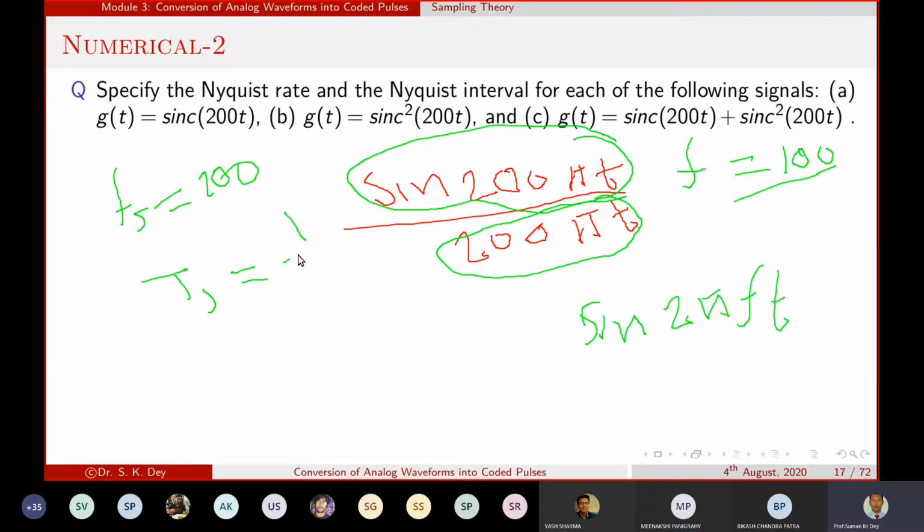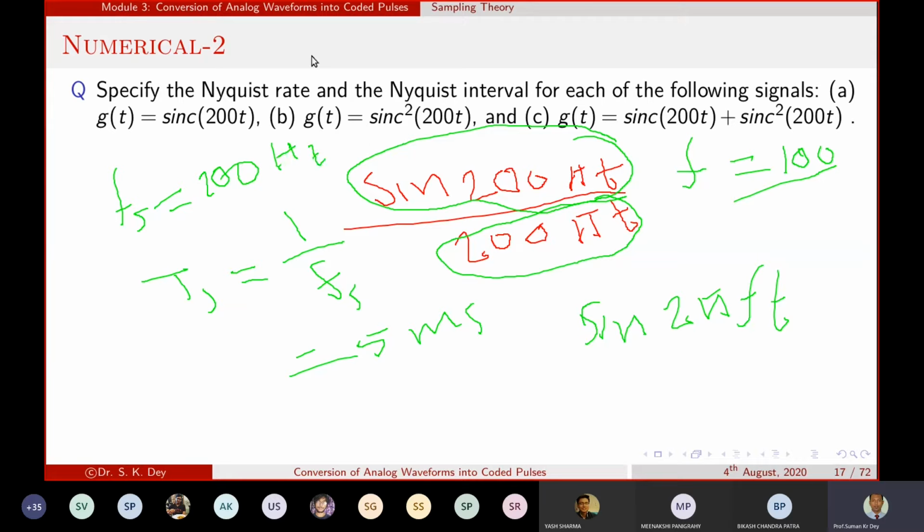Ts equals 1 by f_s, which is 5 into 10 to the power minus 3, that means 5 millisecond. And the rate is in hertz.